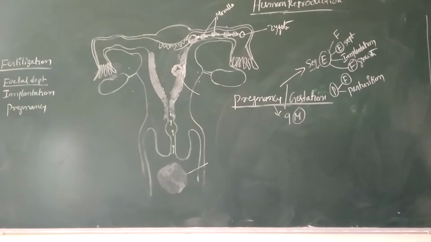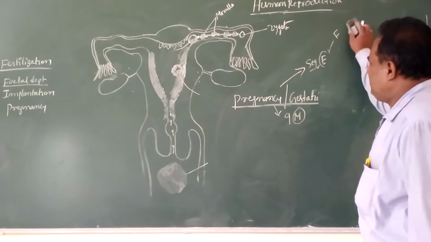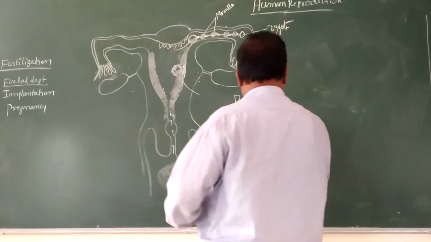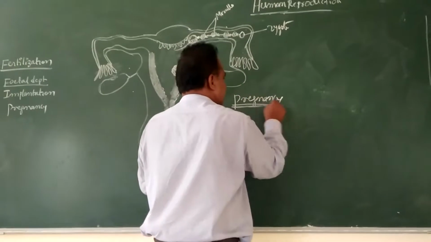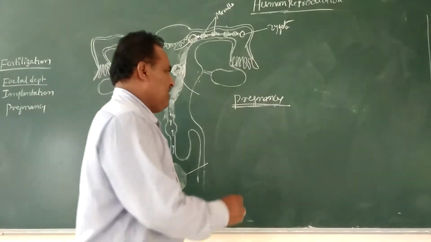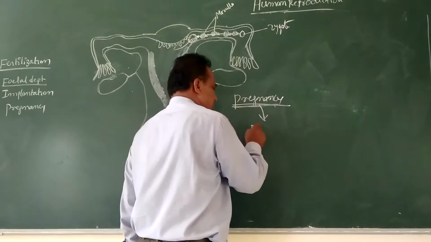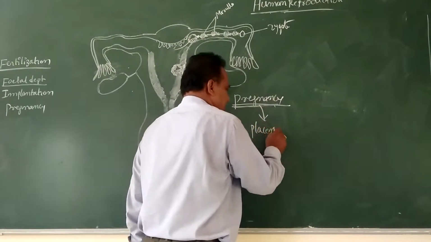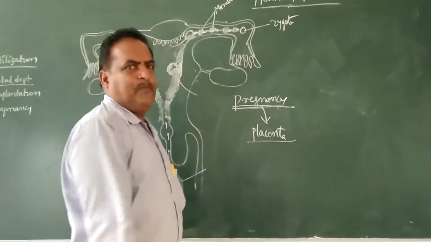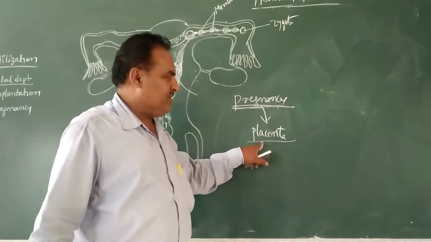During the process of gestation, after implantation, the placenta is developed.